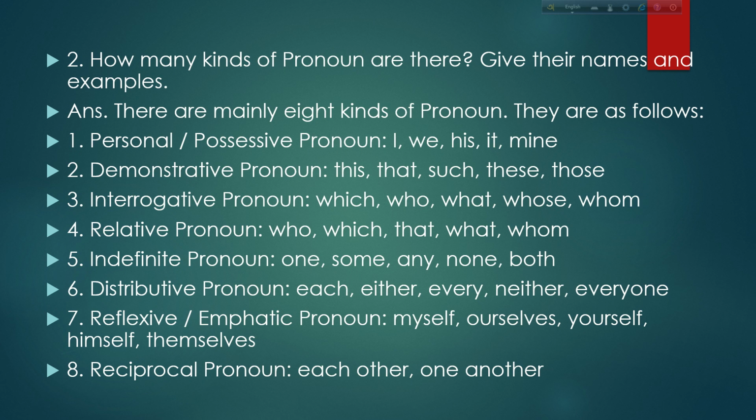Number 5, indefinite pronoun: who, one, some, any, none, both. Number 6, distributive pronoun: each, either, every, neither, everyone. Number 7, reflexive or emphatic pronoun. When a reflexive pronoun gives emphasis, then it is an emphatic pronoun: myself, ourselves, yourself, himself, themselves. We'll discuss it later in this class. And number 8, reciprocal pronoun: each other, one another. Only these 2 are reciprocal pronouns.